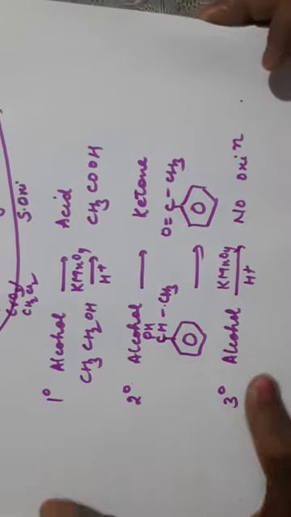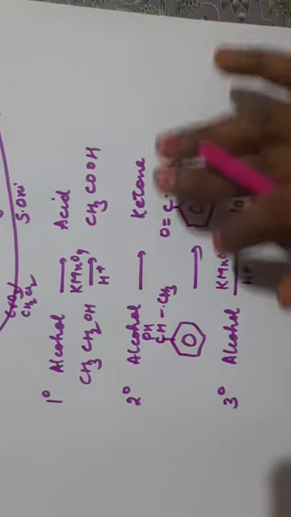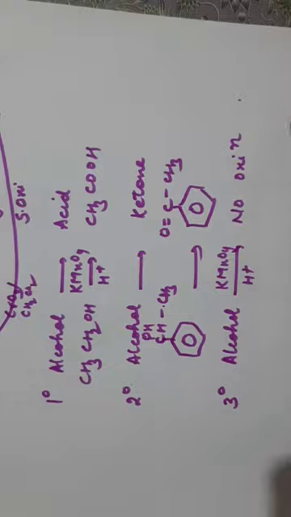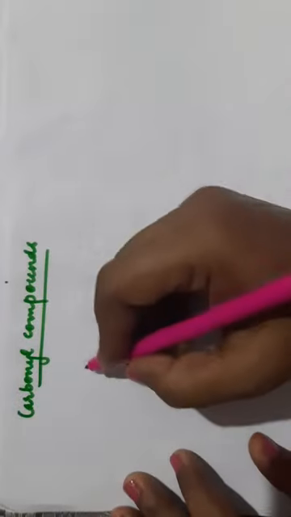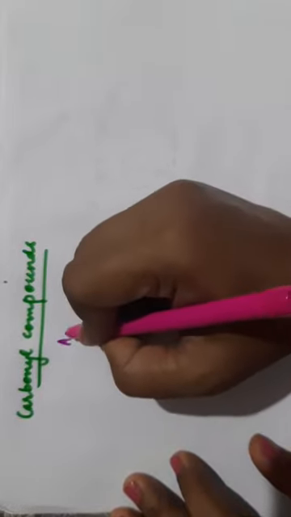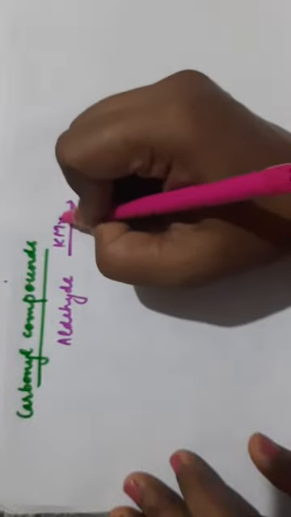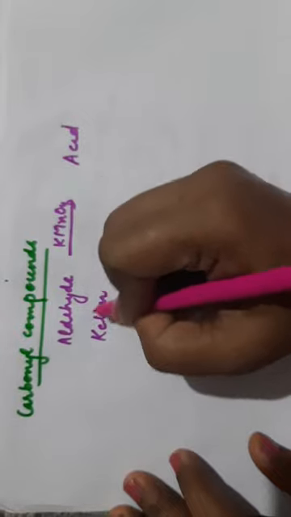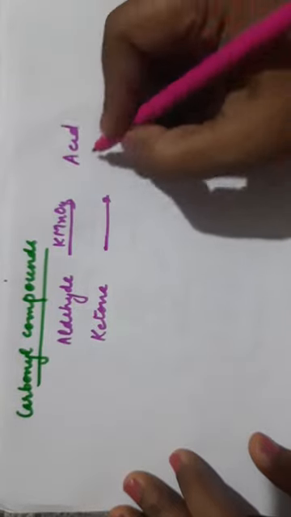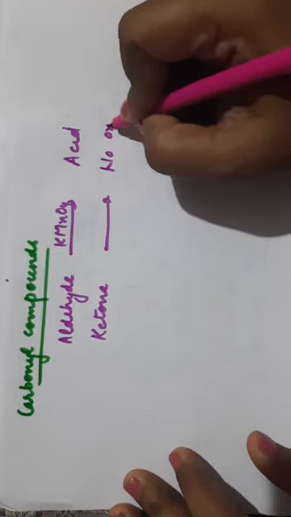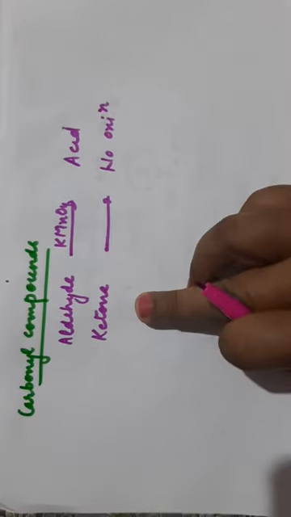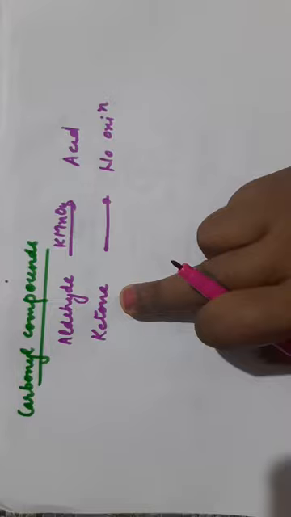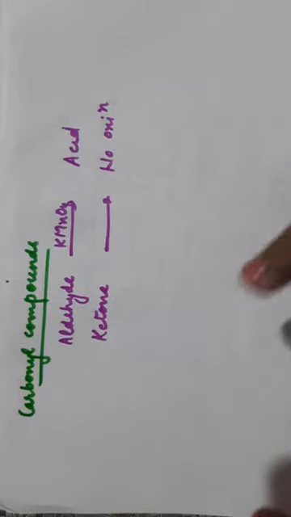So the alcohols, 1 degree alcohol will give acid, 2 degree alcohol will give ketone, 3 degree alcohol, there will be no oxidation. Next is oxidation of carbonyl compounds. Carbonyl compounds are aldehydes and ketones. If we oxidize aldehyde using KMnO4, it will be oxidized to acid. But if you have a ketone, it will not undergo oxidation in the normal condition. No oxidation will take place. Oxidation of ketones occurs only under strong or vigorous conditions with strong oxidizing agents.